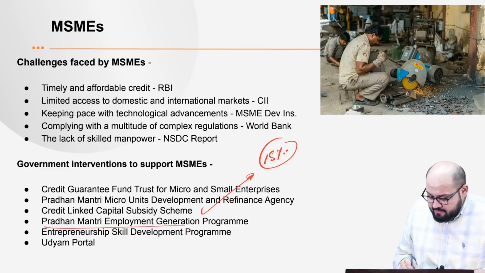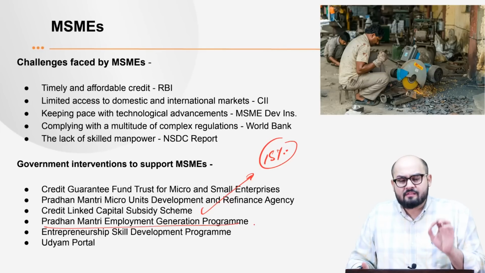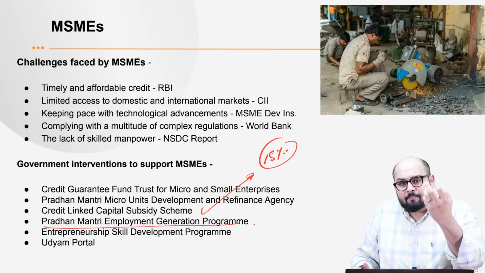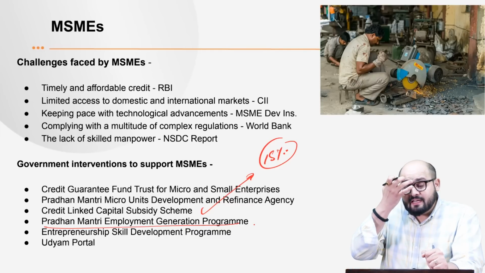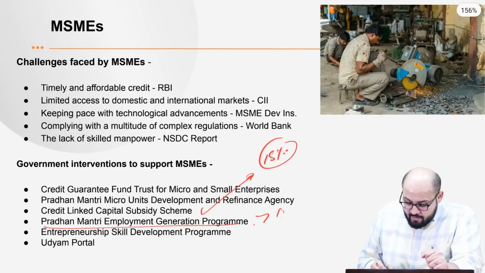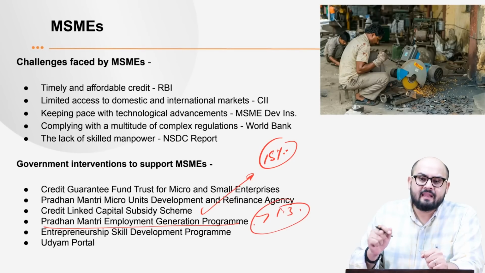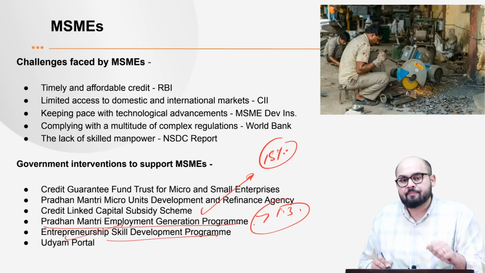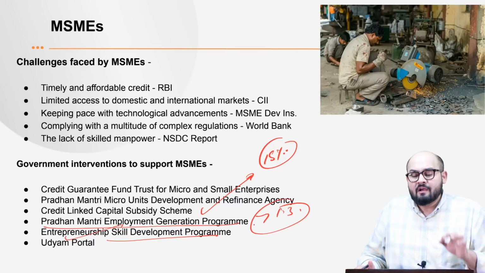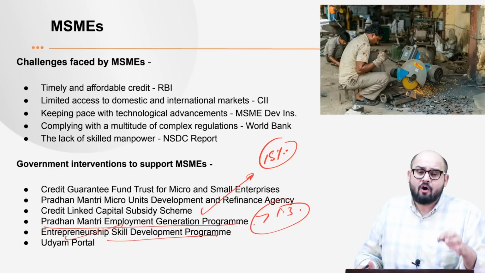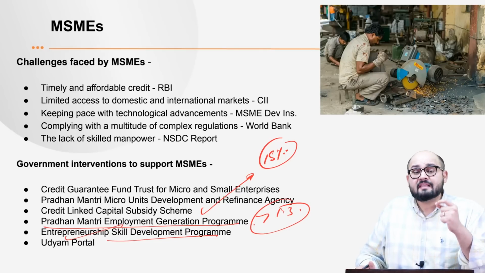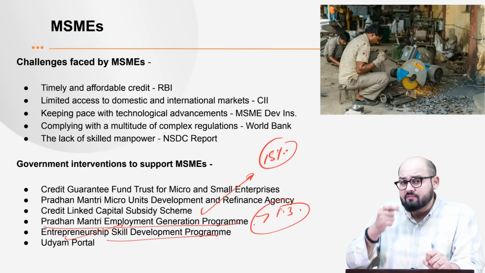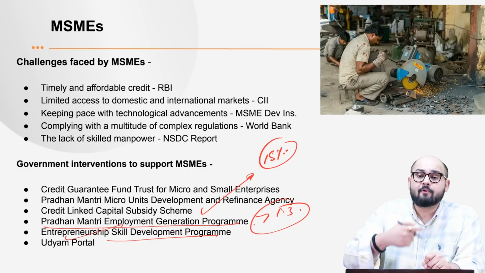Then you have the Pradhan Mantri Employment Generation Program. Now, this scheme aims to increase the employment opportunity. It aims to provide self-employment opportunities, right? And according to the data, more than 1.3 crore jobs have been made through this scheme. Next is Entrepreneurship Skill Development Program. Now, this scheme aims to train or equip the entrepreneurs with proper skills so that they can start and manage their own businesses. So this is obviously one of the very important schemes in creating more employment opportunities.